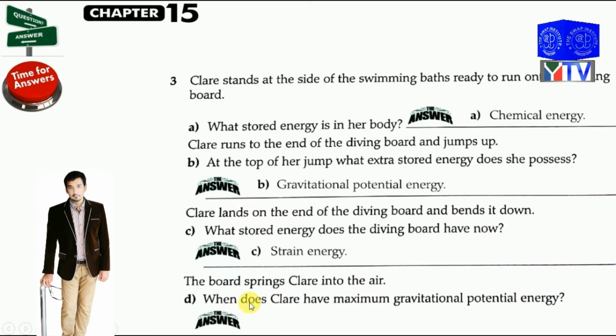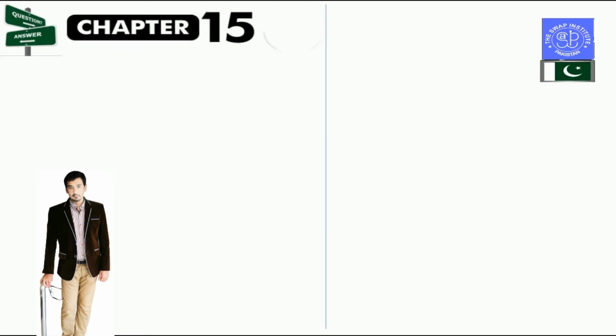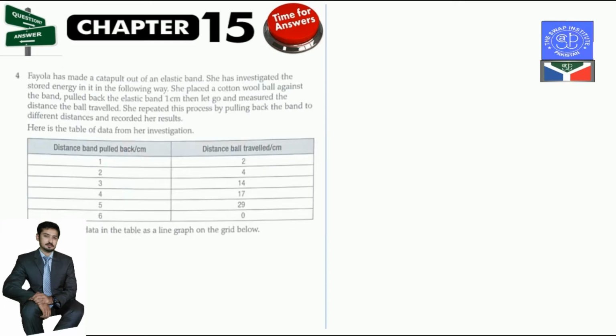The board springs the player into the air. When does the player have maximum gravitational potential energy? The answer of this question is at the top of the dive, when she is highest in the air. Okay. Answer questions, chapter number 15. Time for answers. The fourth question.